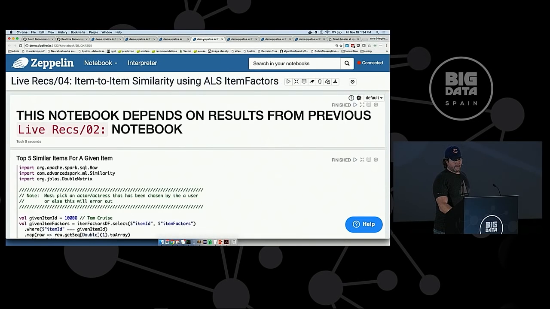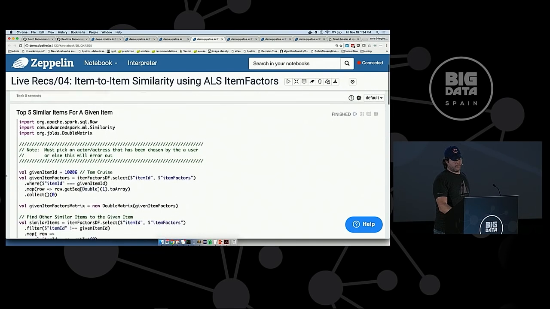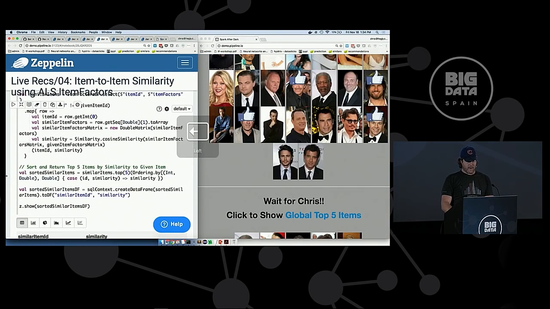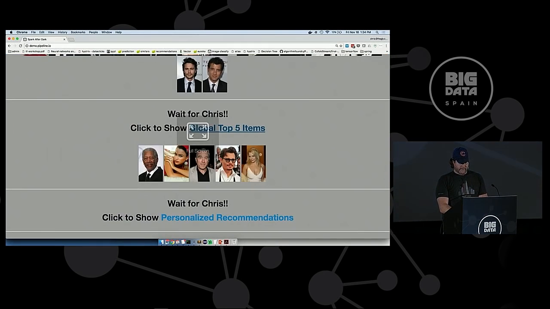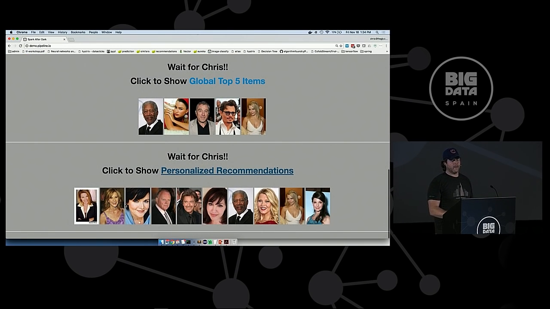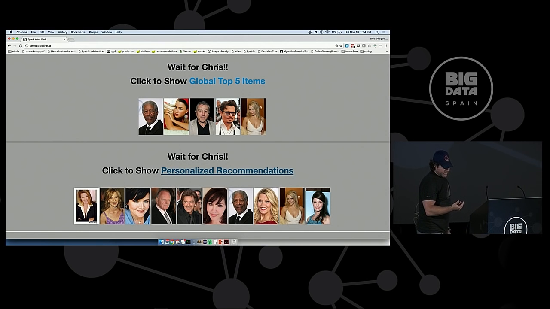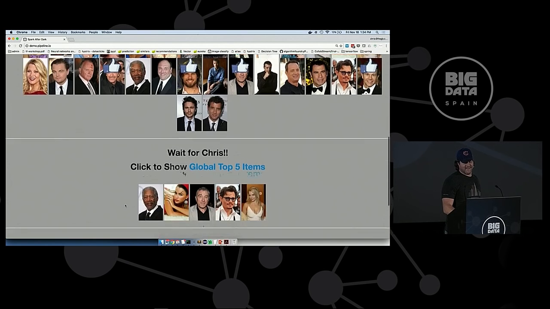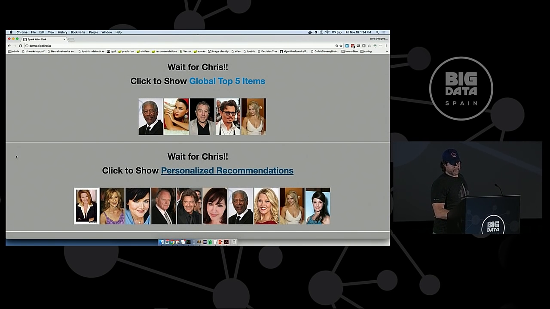Okay, I've got another one. That one I showed. From here on out, we should just be able to use the UI. So now, wait for Chris. Chris is done, and these are my personalized recommendations. Is my deduping working? No? I keep revisiting it, and then I break it, and then I just revert the code. Anyway, these would be personalized recommendations. Cool? Did it work for you guys? Thumbs up? All right.